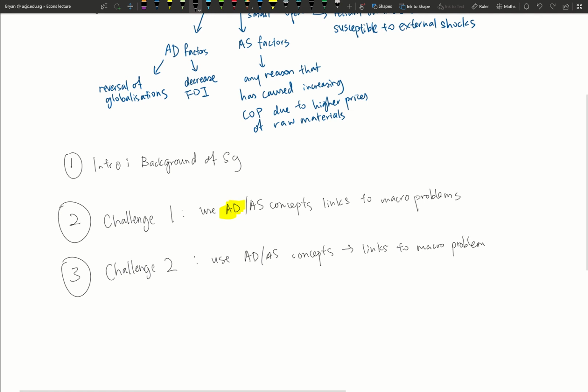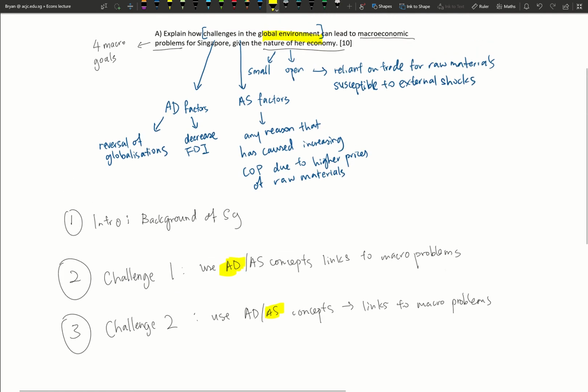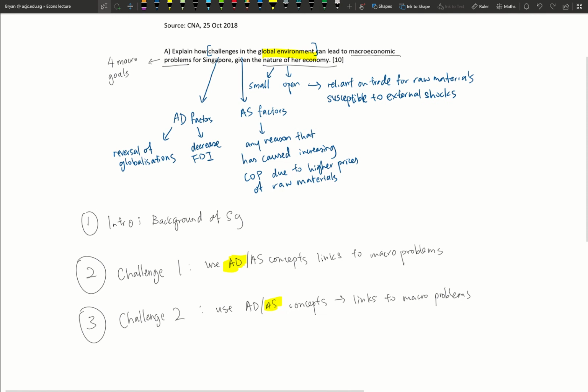Of course, in this second paragraph, our focus will be things that affect the AS, either SRAS or LRAS, depending on the point that you bring up. If you have more reasons than these two, you can always bring them in and just link them to AD or AS. So that's all for this question.